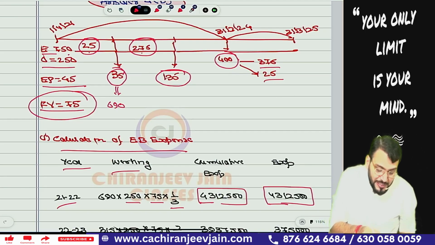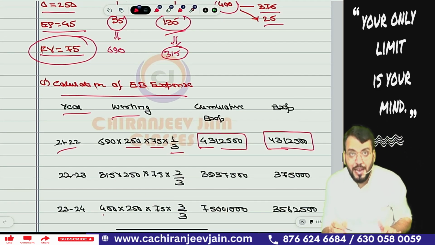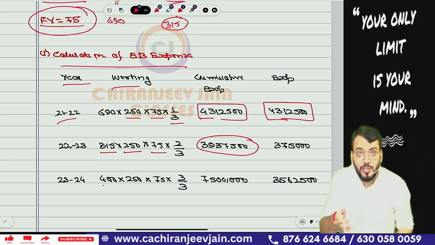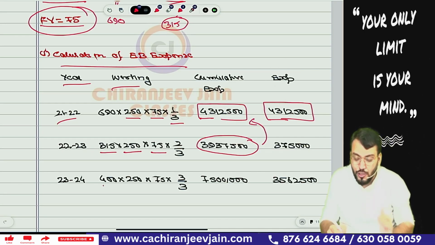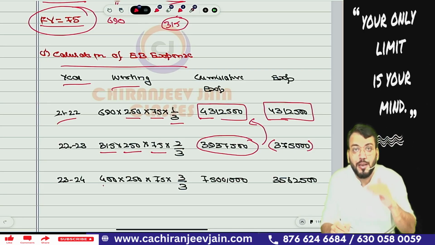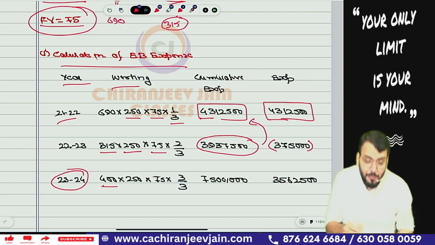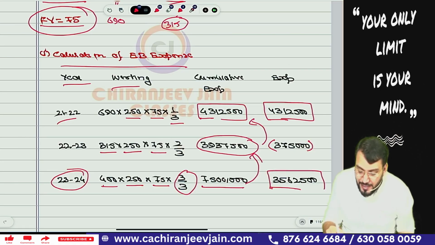Then the second year it will be 750 minus 25 minus 275 minus 135. This comes to 315 employees. So based on 315 employees, we need to calculate the cumulative expense at the end of the second year. So 315 into 250 into 75 into 2 by 3 becomes the cumulative expense up to the end of the second year. If we subtract the first year's figure, you can see the cumulative expense has reduced. So this will be 3,75,000 negative, which means a reduction in EB expense. Then last year, based on the actual number of employees, that is 400 into 250 into 75 into 3 by 3, the total cumulative expense becomes 75 lakh, minus the earlier amount. This will become the EB expense of the third year.